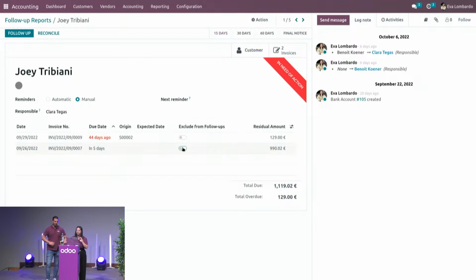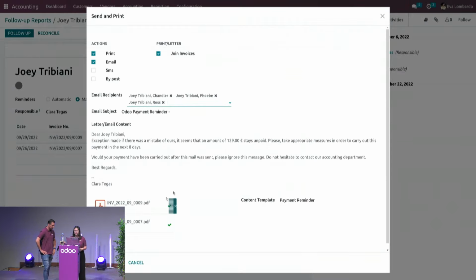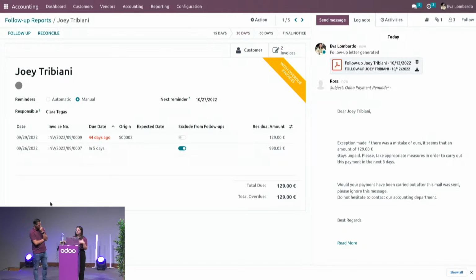Here, I'll just exclude the last invoice before processing, because it's not fully due yet, and I don't want to offend him. So I'll just follow up and process it. So here I get the multiple recipient view because you can define follow-up addresses, and multiple ones if you need to. Have the preview of the email. I'll just have to send, and when the email is sent, automatically the follow-up will shift from one stage to the other, and I can go on until this one needs to be dealt with, of course.